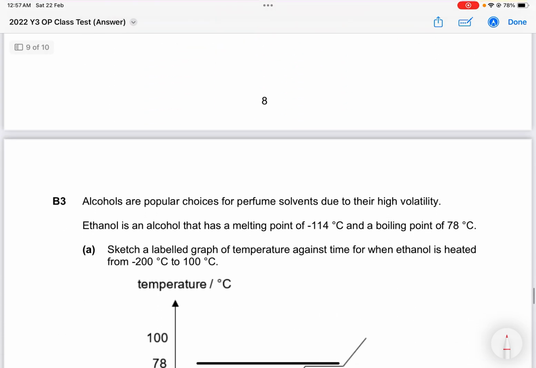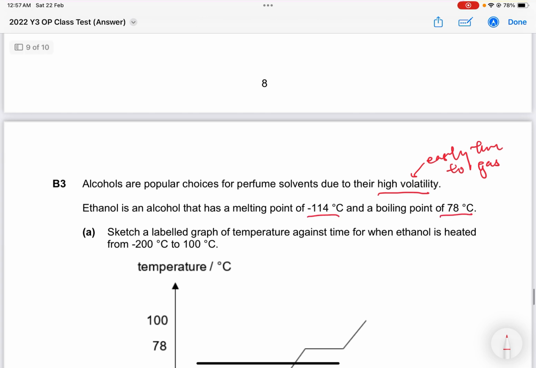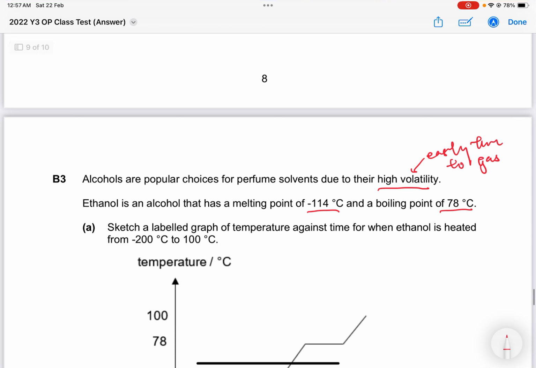Okay? Next, B3. Alcohols are a popular choice for perfume solvent due to the high volatility. It means they easily turn to gas. Okay, so those of you who forget, easily turn to gas, that's what volatile means. Ethanol is an alcohol that has a melting point of negative 114 degrees Celsius and a boiling point of 78. Sketch a graph against time where the ethanol is heated from negative 200 to 100.